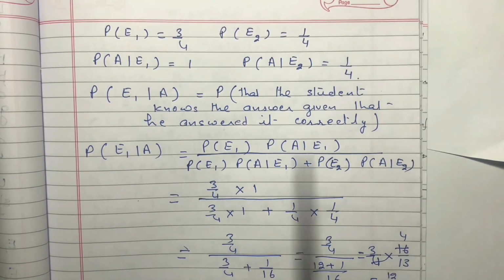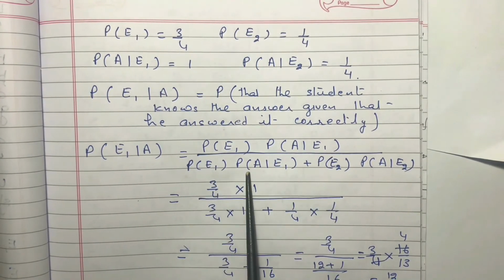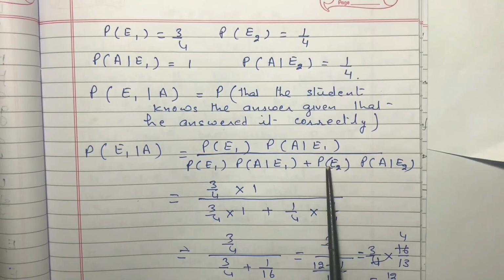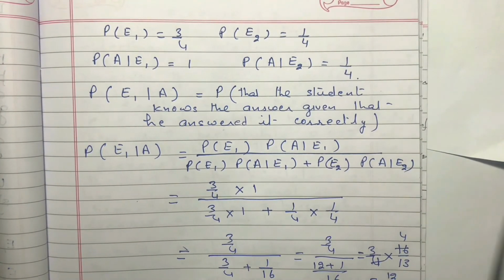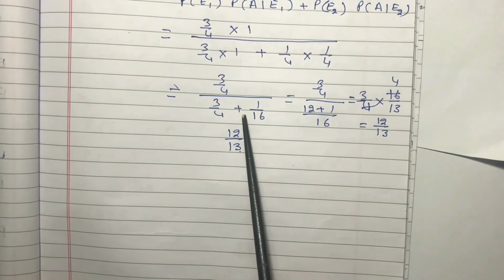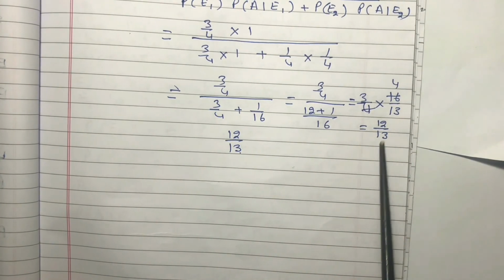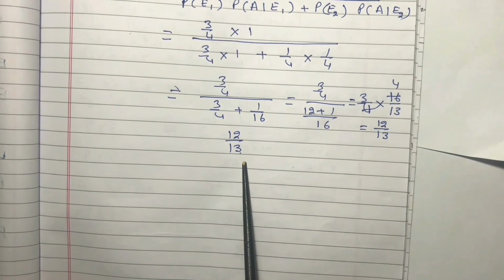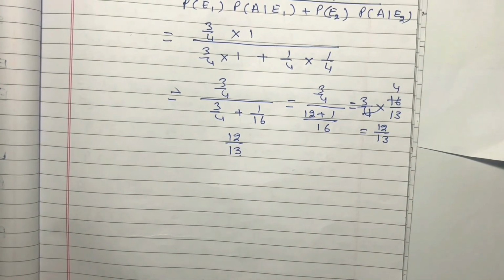Write the formula. Probability of E1 times probability of A given E1, upon probability of E1 times probability of A given E1, plus probability of E2 times probability of A given E2. Substitute the values. And this is a simple calculation. Just do the simple calculation. You will get 12/13. So probability that the student knows the answer, given that he answered it correctly, is equal to 12/13.